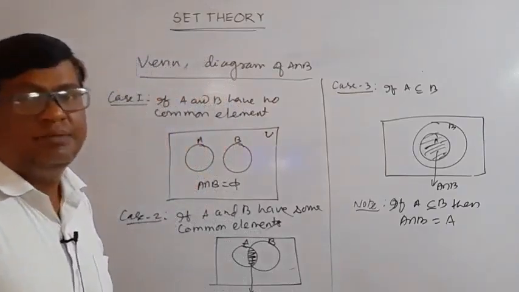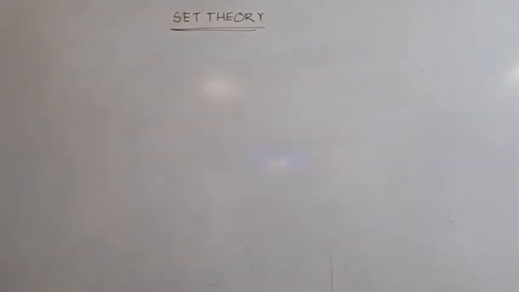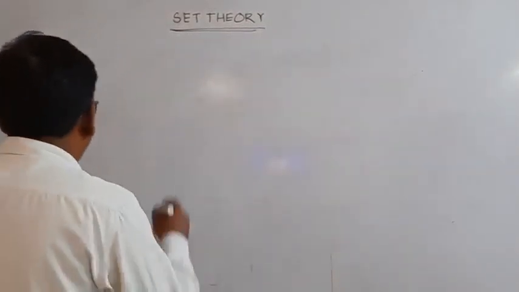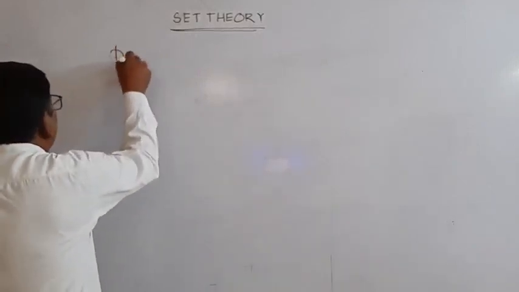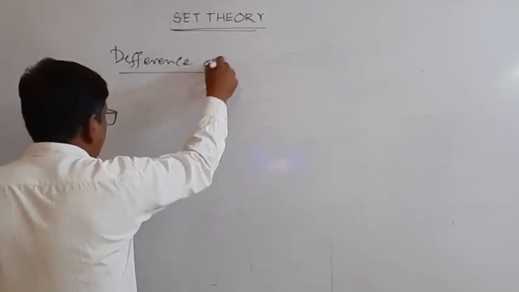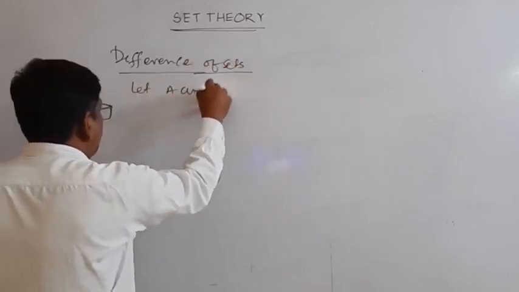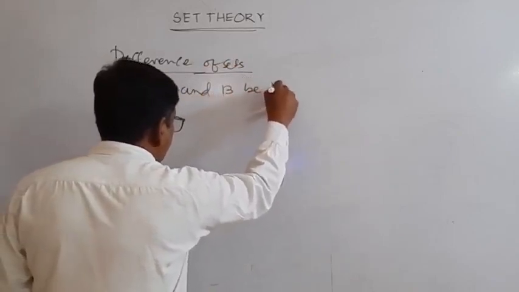Now what is the difference of two sets? Difference of sets: let A and B be two sets.